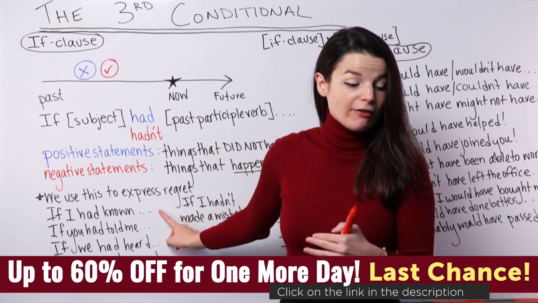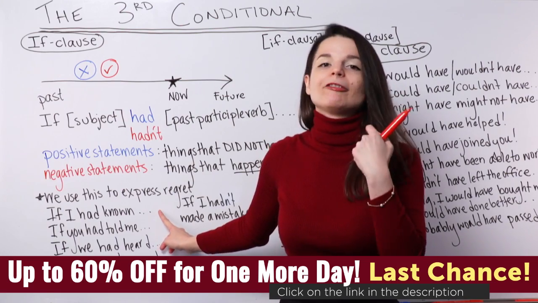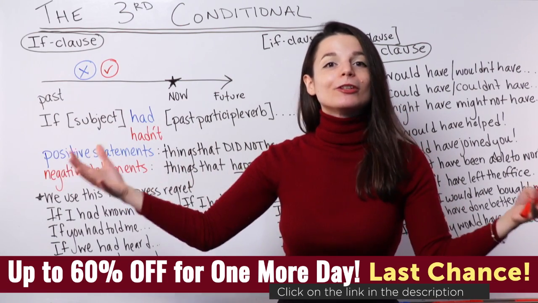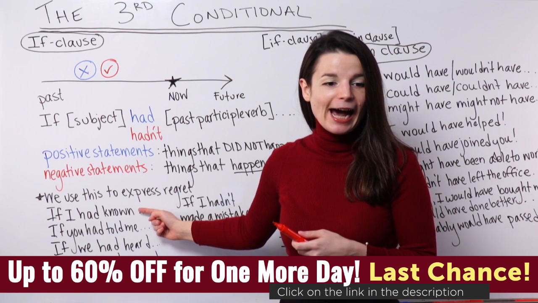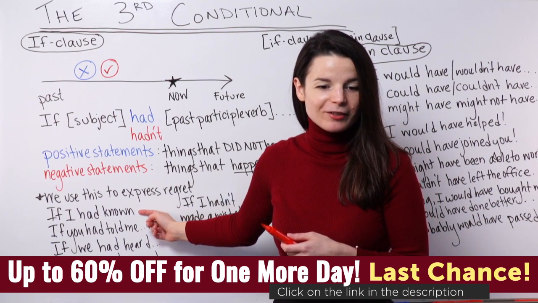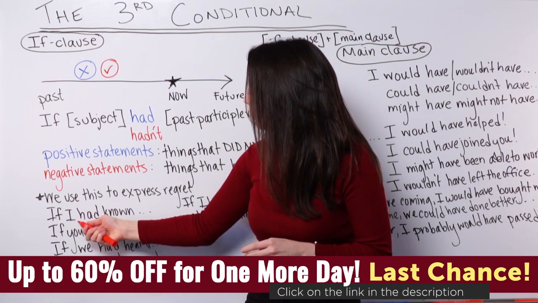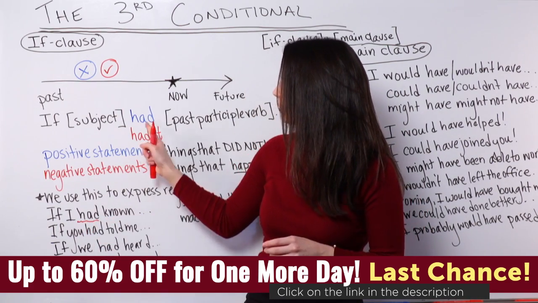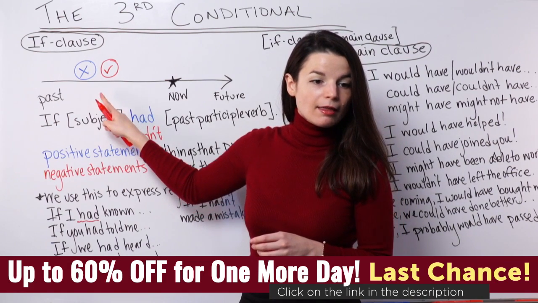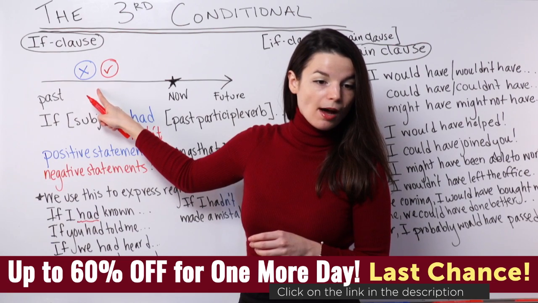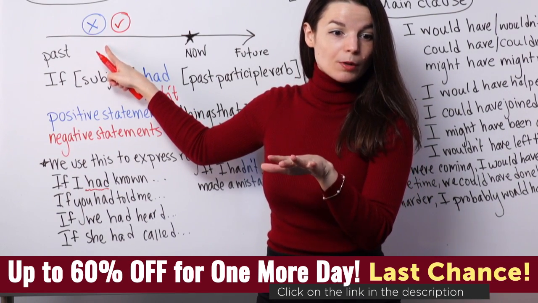For example, if I had known you were here, I would have brought you a coffee. That would be a long, full third conditional statement. So this part, if I had known, right here, we're going to zoom in in just a second. If I had known uses this positive had, which I mentioned here. So this positive had, this means this did not happen. This is an unreal situation. So I did not know, in other words.